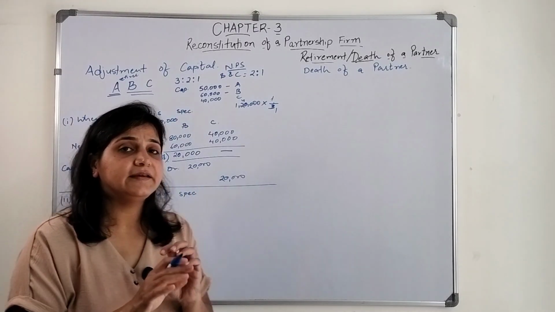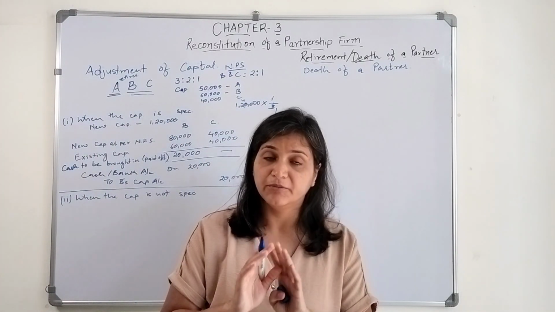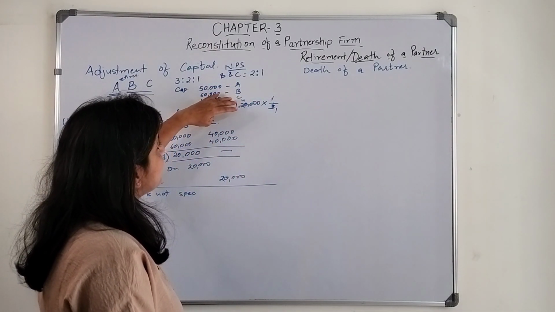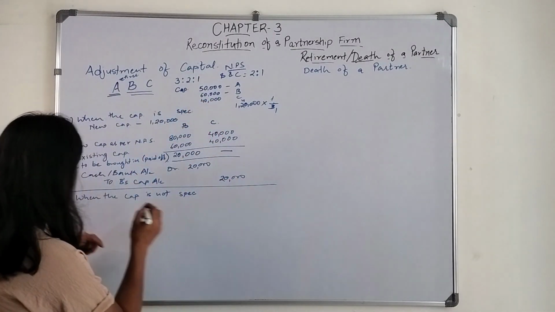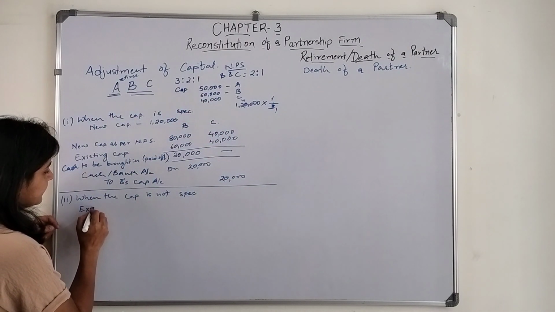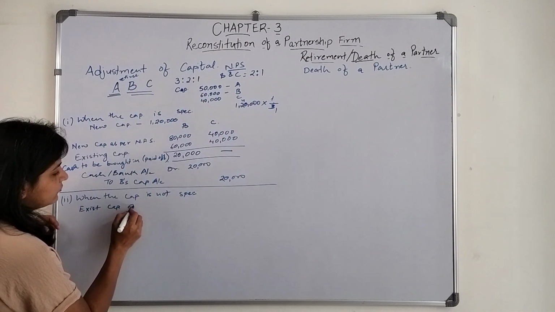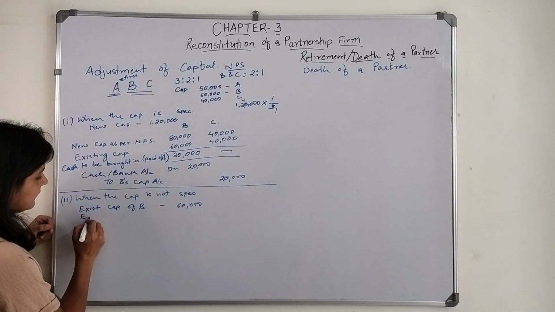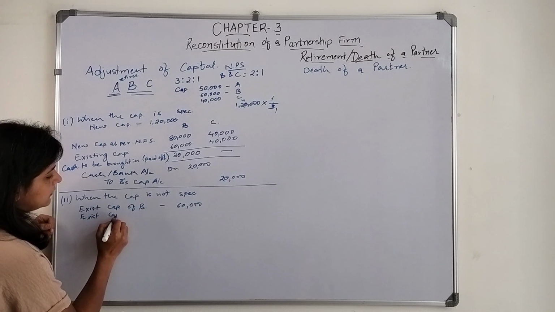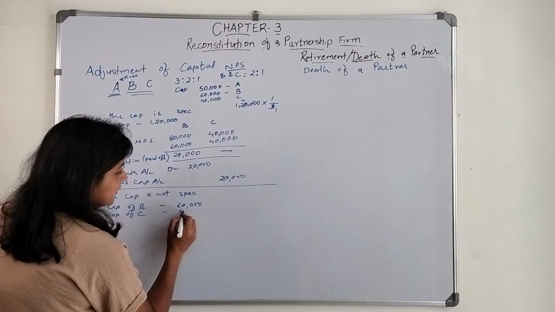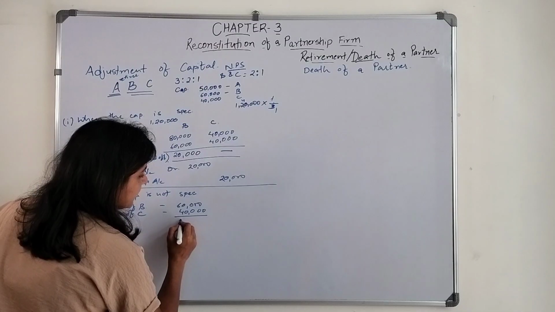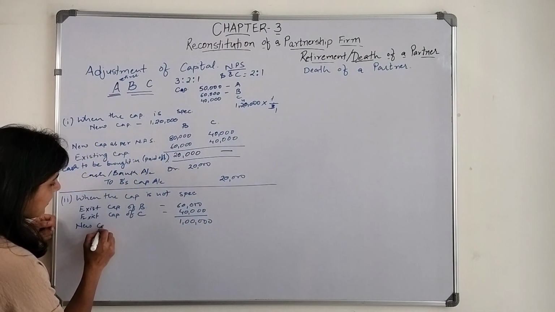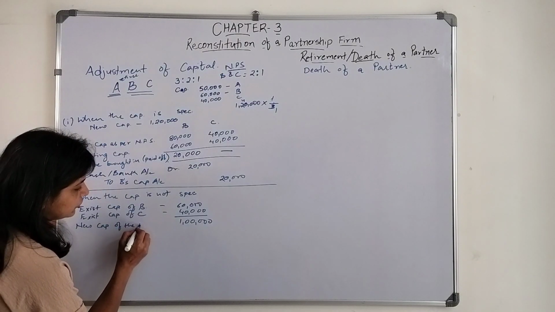How much should be the new capital of the firm? If it is not specified, then what do we need to consider? What is the capital of B? 60,000. Existing capital of B after adjustment is 60,000 and existing capital of C is 40,000. So the new capital of the firm should be how much? This should be the total capital, the new capital of the new firm.